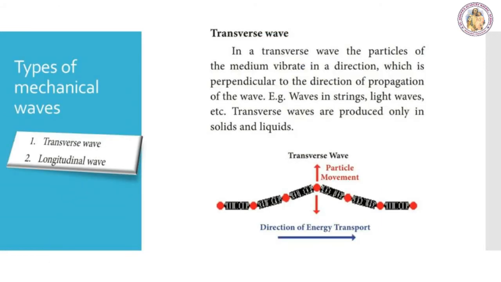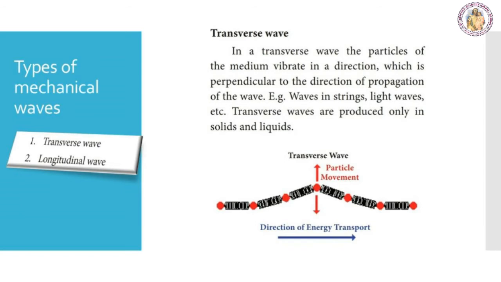Types of mechanical wave. There are two types of mechanical wave. They are transverse wave and longitudinal wave. First one, transverse wave. In a transverse wave, the particles of the medium vibrate in a direction which is perpendicular to the direction of propagation of the wave. See, in the given picture, you can notice that the direction of energy transport and the particle movement is perpendicular to each other. The example of the transverse waves are the waves in strings, the light waves, etc.